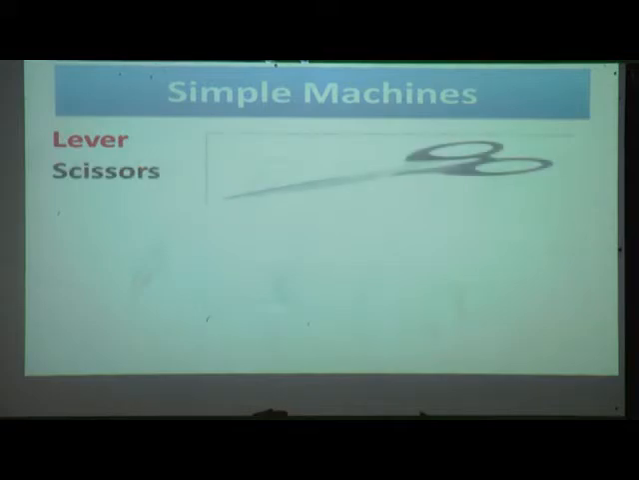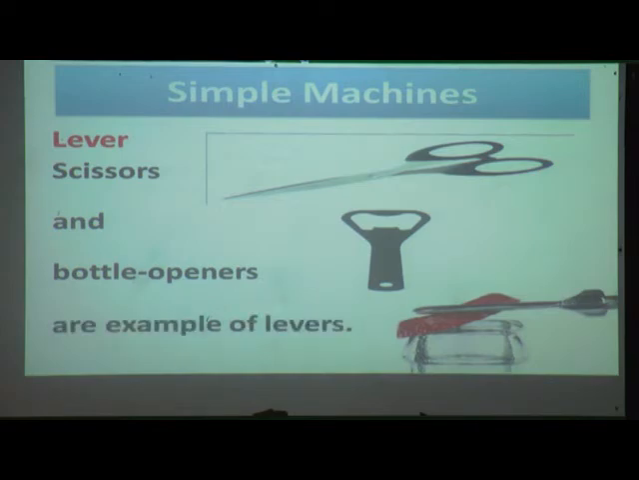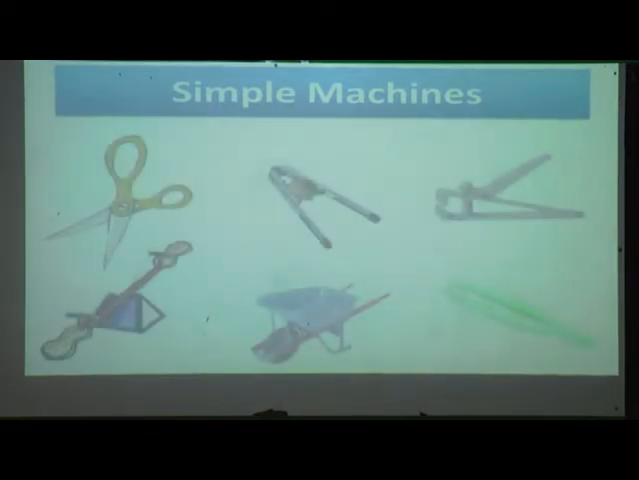Scissors and bottle openers are examples of levers. Yes, with the help of the scissor we can cut things and with the bottle opener we can open the lids. These are some examples of lever.